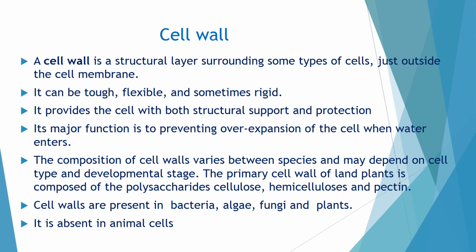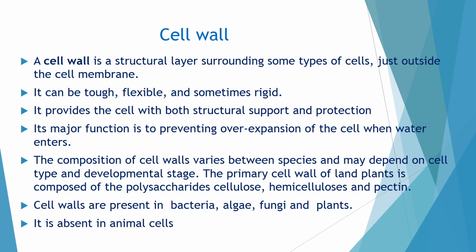Because of that rigidity and toughness, the cell wall provides both structural support and protection. Its major function is preventing overexpansion of the cell when excess water enters the cell, like we have seen in the case of hypotonic solution.